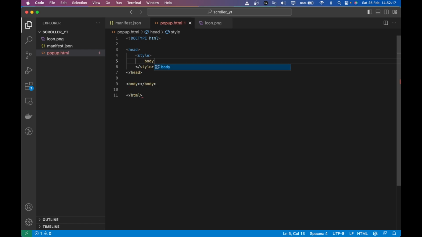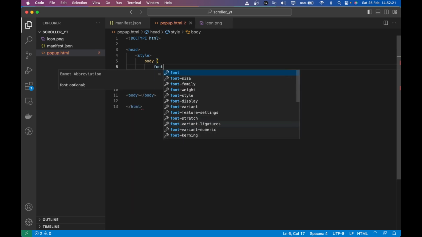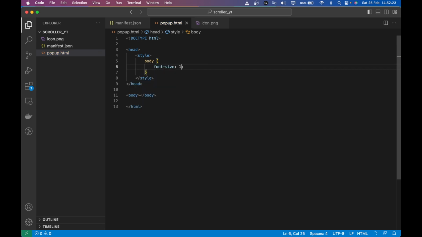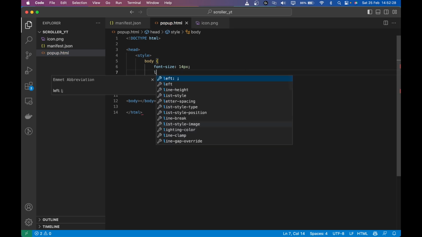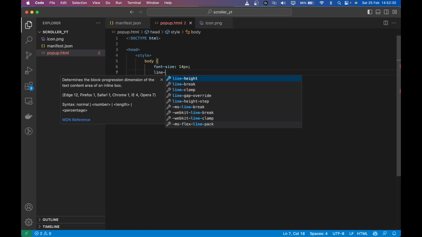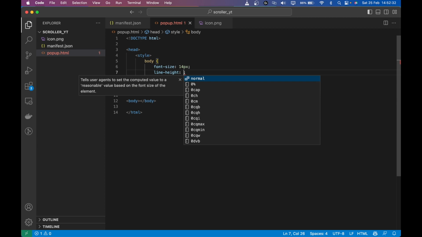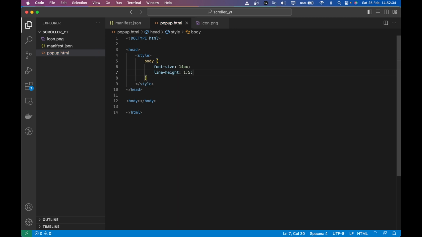So I'm going to give a body a font size of 40 pixels just to make it look good. And then the line height, to keep a good distance between the lines. And then I'm going to give some margin so it doesn't stick to itself. So now let's start creating the HTML.